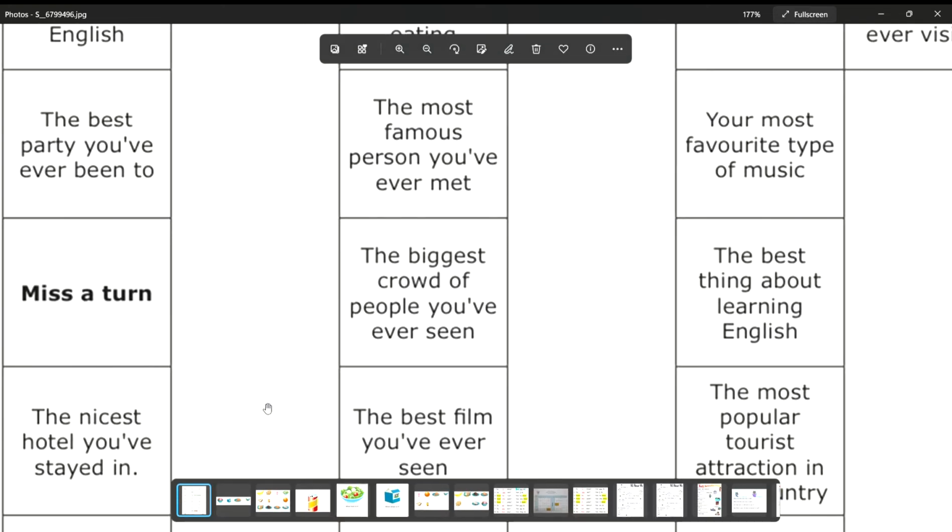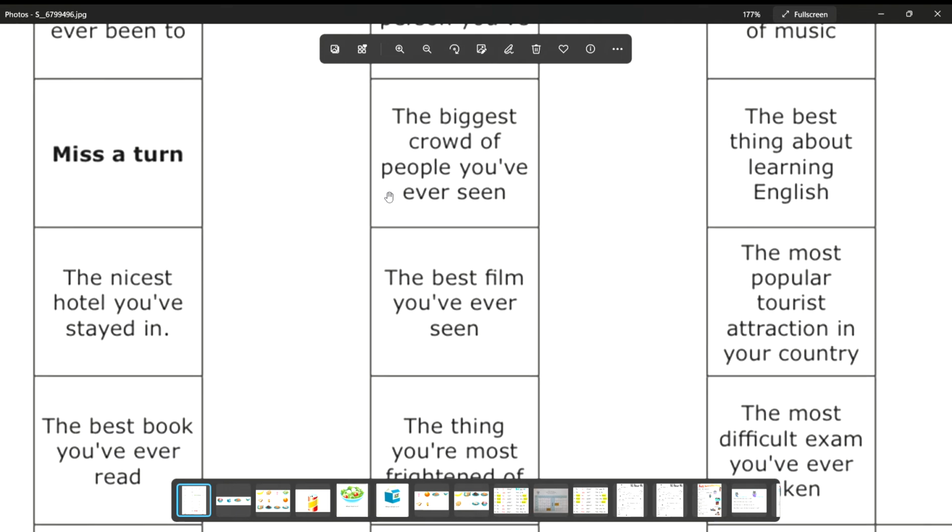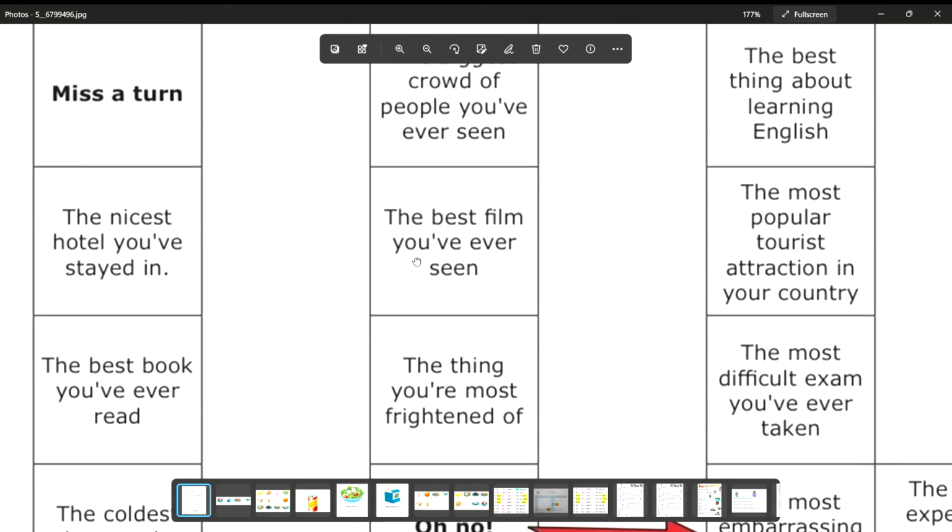The biggest crowd of people you have ever seen. I saw so many people in a football match, in a stadium. You know, a stadium for football? Yeah, I saw so many people there. The best film you have ever seen. For me, the best movie is Taken 1, 2, 3. Okay, that is the best movie I've ever seen.